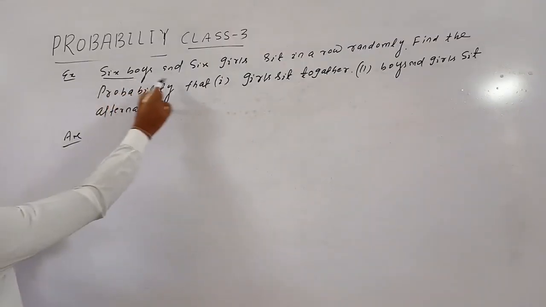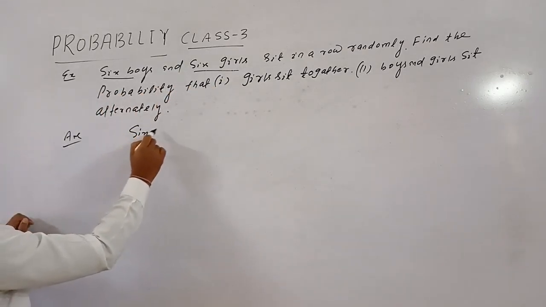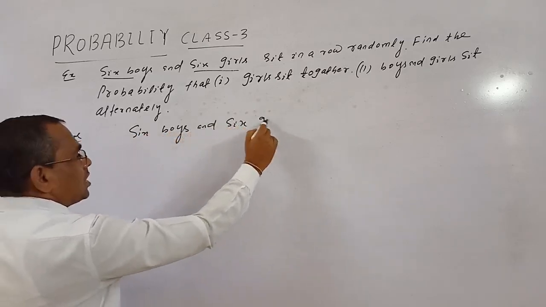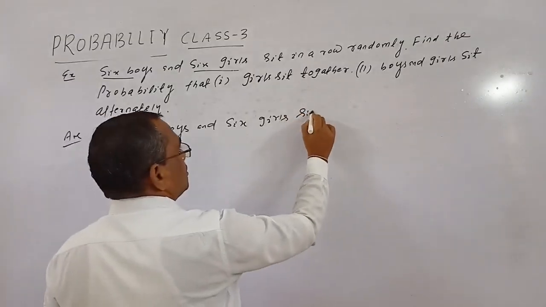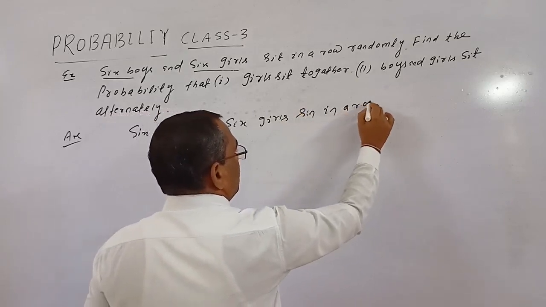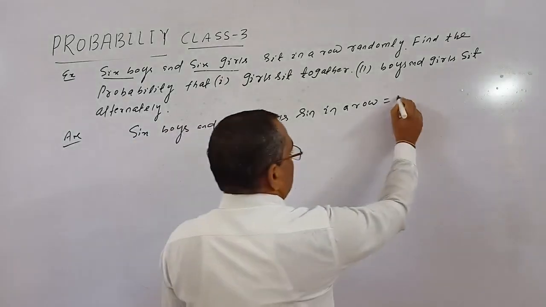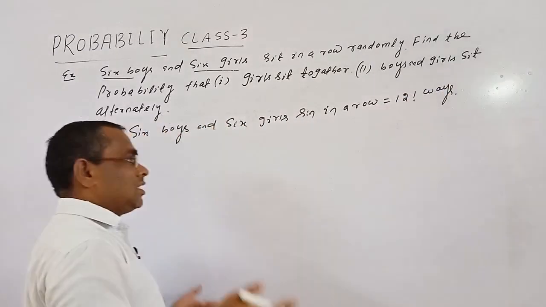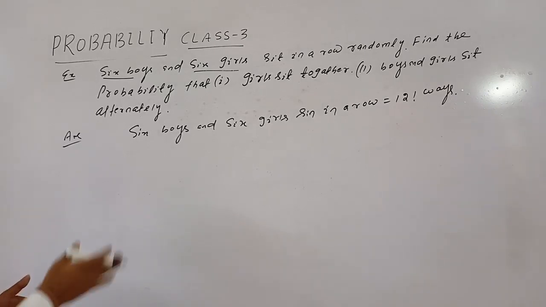So 6 boys and 6 girls can be arranged in a row. 6 boys and 6 girls sit in a row in how many ways? 12 factorial ways. Okay, because with 6 boys and 6 girls there are 12 things, so these 12 things can be arranged in a row in 12 factorial ways.